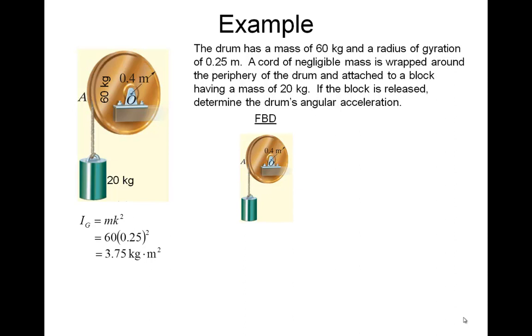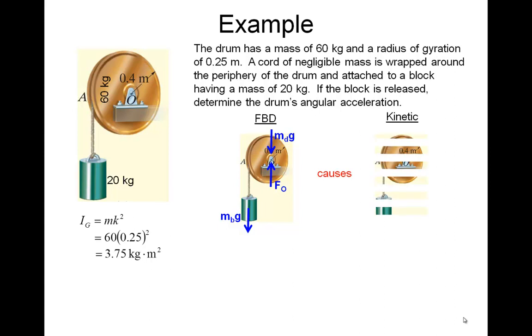I'm doing the free body on the entire system. I have the mg of the block, the mg of the drum, the reaction force at O. And those forces, somehow a combination of those forces, will cause this kinetic diagram to happen. I'm going to have the block accelerating downward and the drum accelerating in a rotational sense.